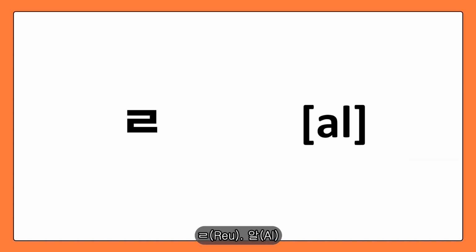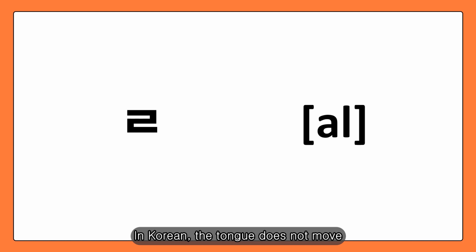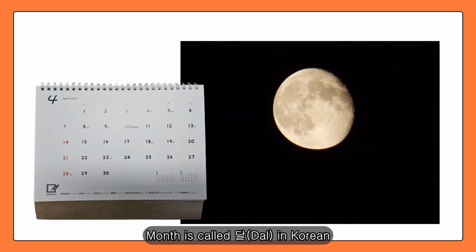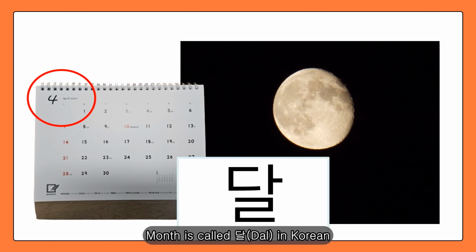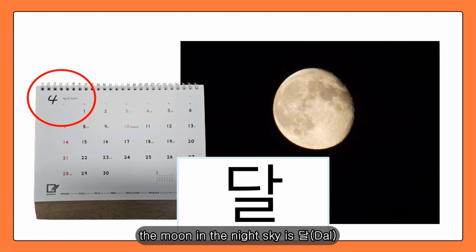ㄹ is 알. One thing to be careful of is don't roll your tongue. Now, I'm pronouncing it with my tongue barely moving. In Korean, the tongue does not move as flexibly as in English. Please pronounce it lightly. 알. Not like R, okay? 알. Look at the calendar. Month is called 달 in Korean. And also, the moon in the night sky is 달.